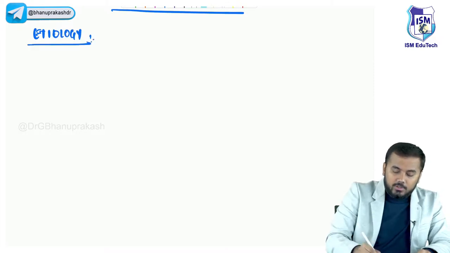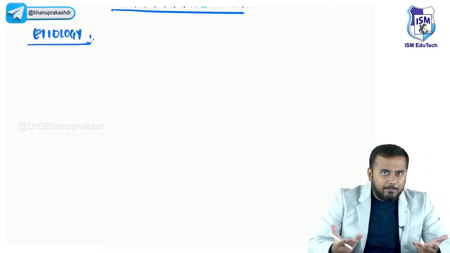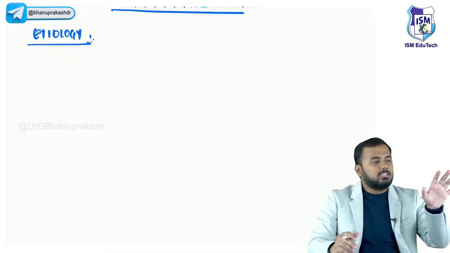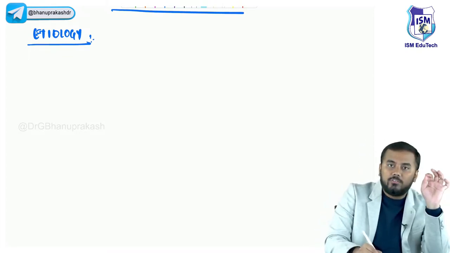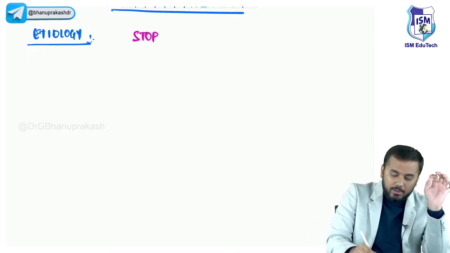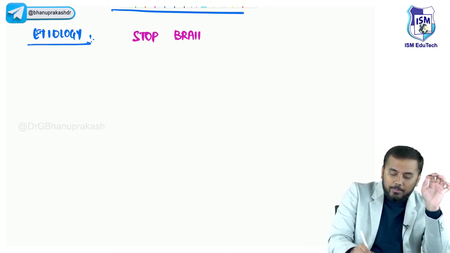Coming to the etiology. In cerebral palsy, what is happening? There is stopping of brain. Okay? In simple language, stopping of brain. So that is what I'm giving as a mnemonic today: STOP BRAIN. What is STOP BRAIN?